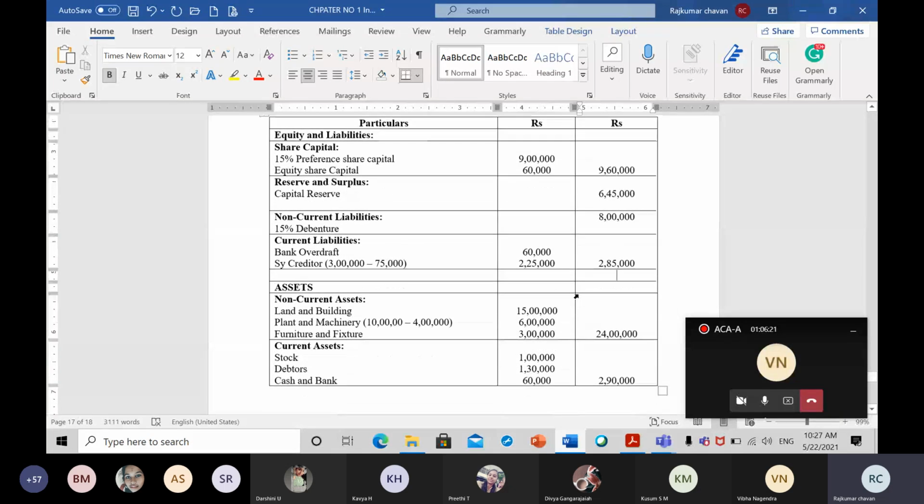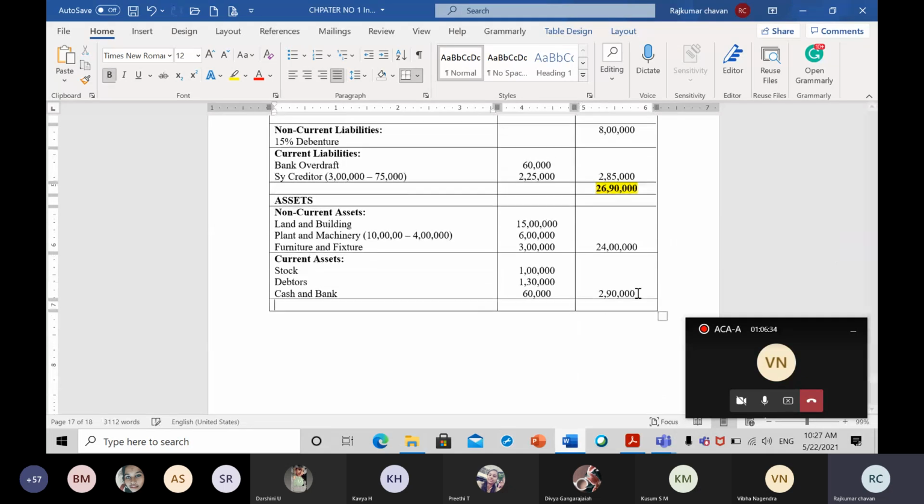So if you take the total, what is the total coming? 26 lakh 90,000 is the total of the liability side, and let us go and check the total of the asset side. Same, sir. 26 lakh 90,000. 26 lakh 90,000 is the total of the asset side. So now here our balance sheet tallies.